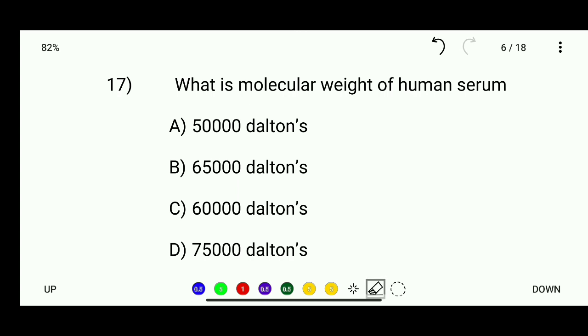Okay, what is the molecular weight of human serum albumin? Options are 50,000 Daltons, 65,000 Daltons, 60,000 Daltons, and 75,000 Daltons. So the molecular weight of human serum albumin is 65,000 Daltons. Okay.